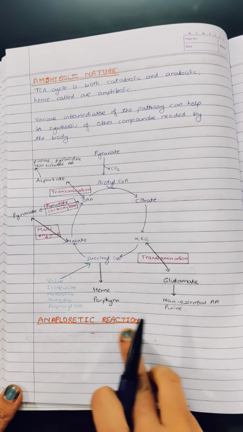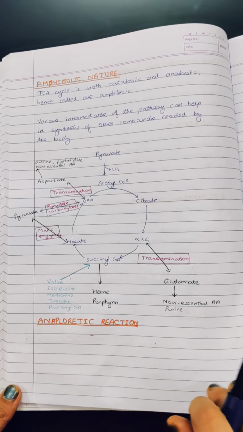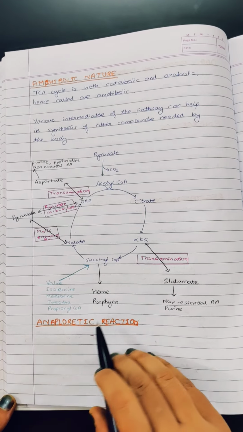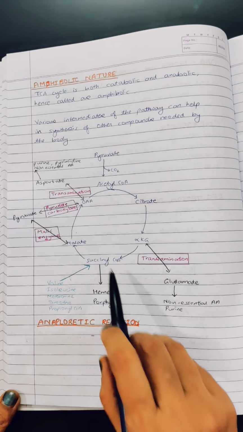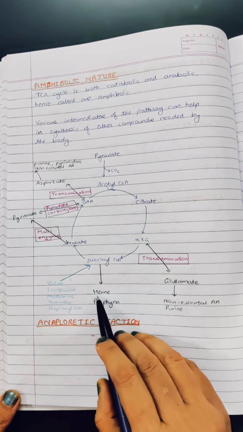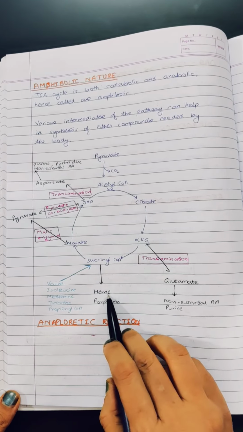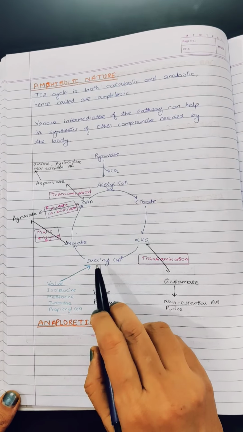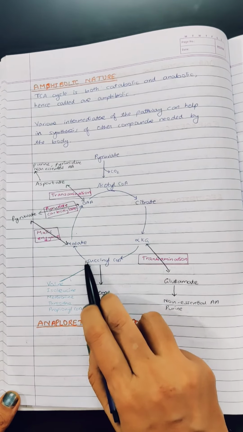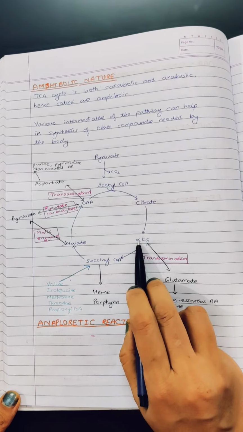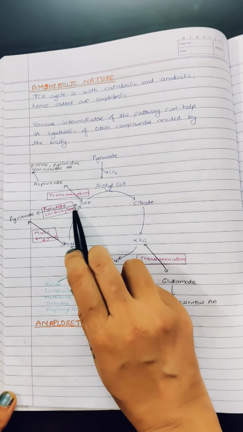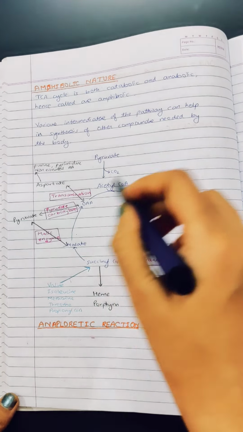Now what is an anaplerotic reaction? This is also a very important point. Actually the whole TCA cycle is very important. Anaplerotic means, suppose succinyl CoA is diverted from the cycle to heme and porphyrin synthesis, if heme is not present in sufficient quantity in the body. So succinyl CoA will be diverted here. What will happen? The TCA cycle will cease to operate as there is less quantity of succinyl CoA. Or suppose alpha ketoglutarate is diverted more towards transamination, or oxaloacetate. So it will inhibit the TCA cycle proper.